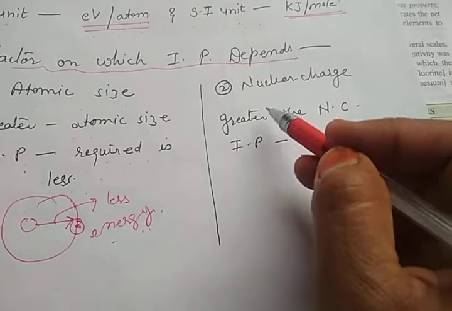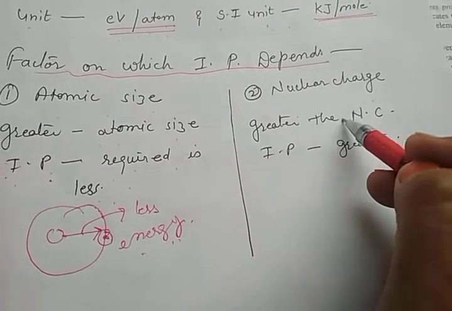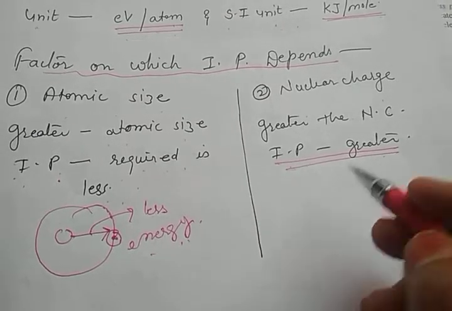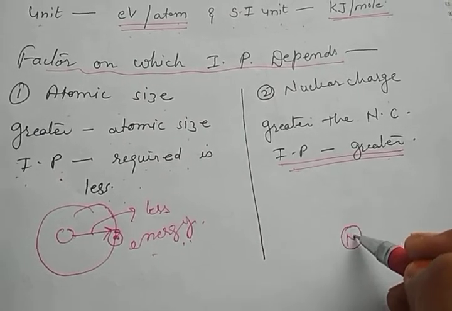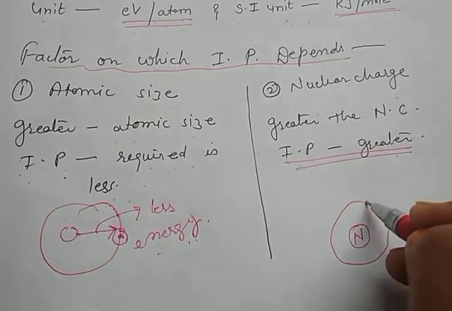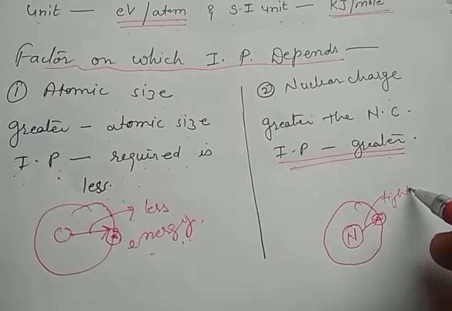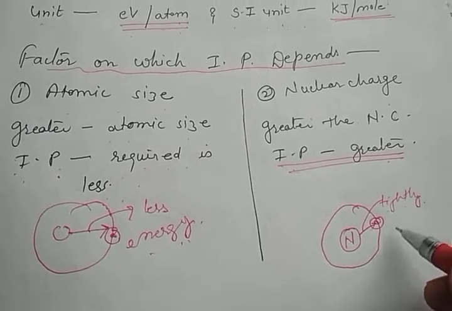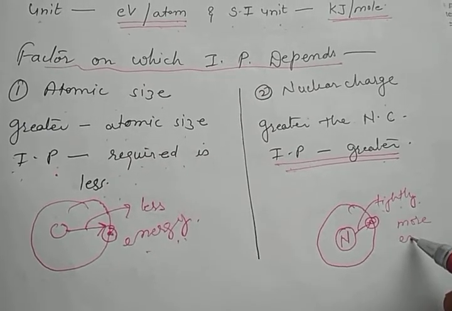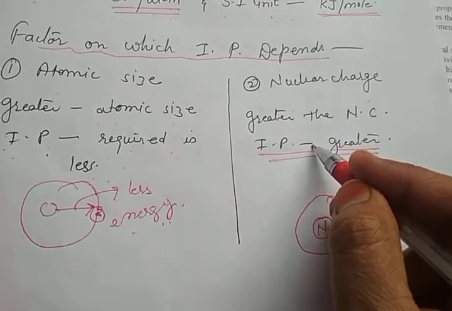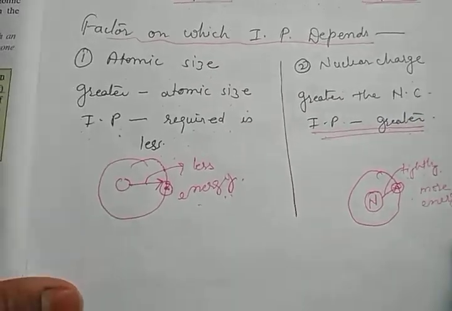The second factor is nuclear charge. Greater the nuclear charge, greater the ionization potential, because if the nuclear charge is stronger, then the electron will be held by the nucleus very tightly, very strongly, and due to this, more energy is required to remove this electron. Thus, ionization potential will be greater.